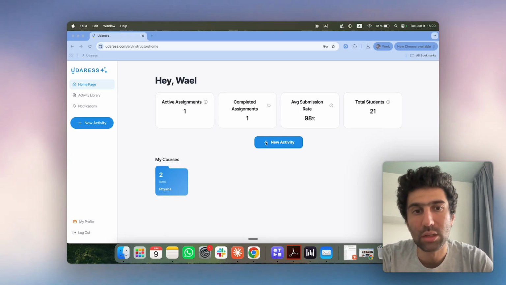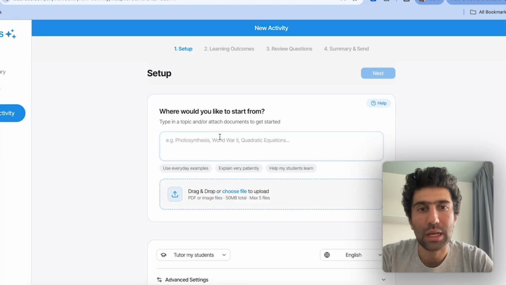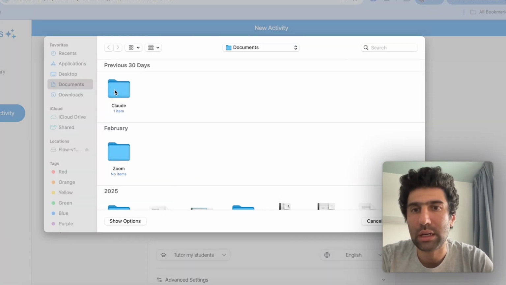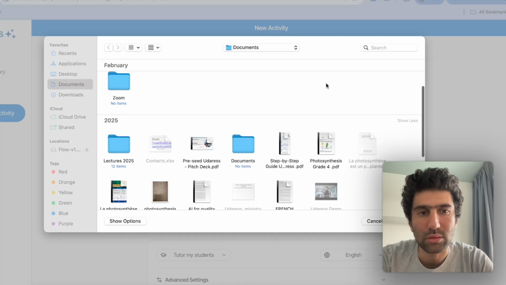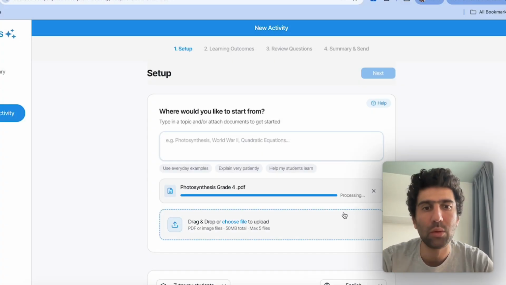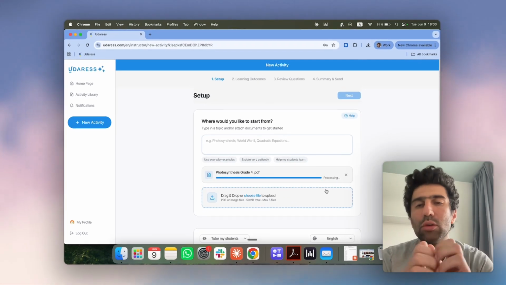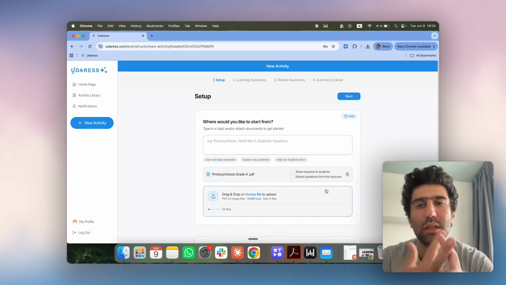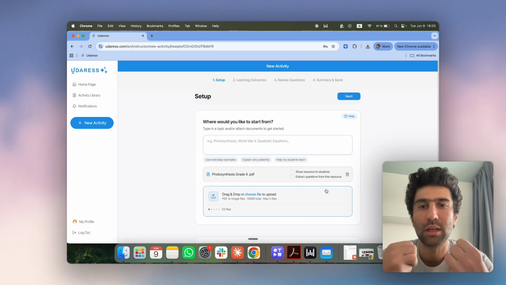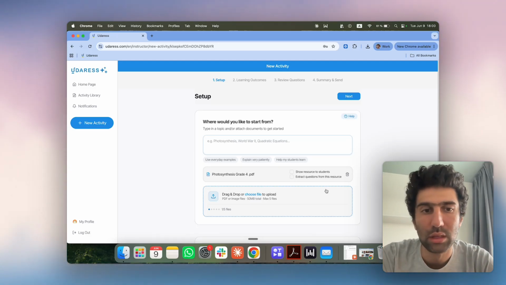Now, as a teacher, I can go here and create a new activity, and I can upload any of the existing teaching material that I usually give access to my students. So here I'm going to upload a document about photosynthesis. The AI will take it and analyze it. I can even upload a PowerPoint presentation, a PDF, even a video, anything that I have as existing teaching material. The AI will study it and will create an activity from it.